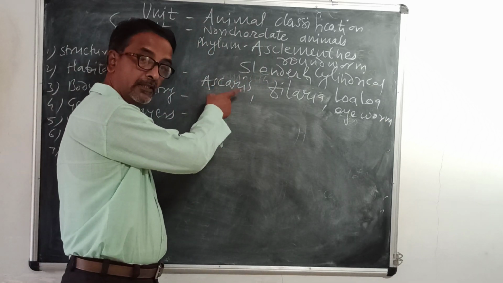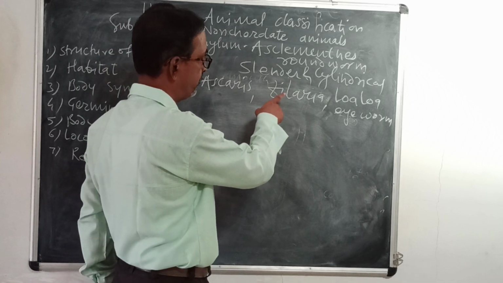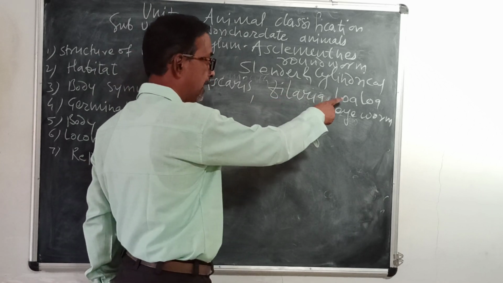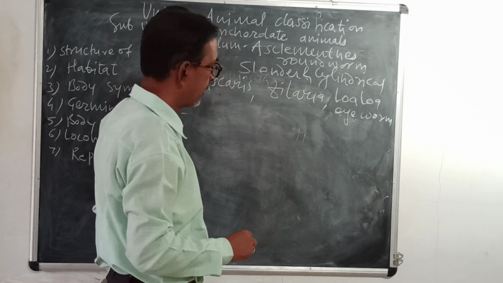Ascaris is present in the intestine. It is an endoparasite. Filaria and Loa Loa, all these affect human beings.